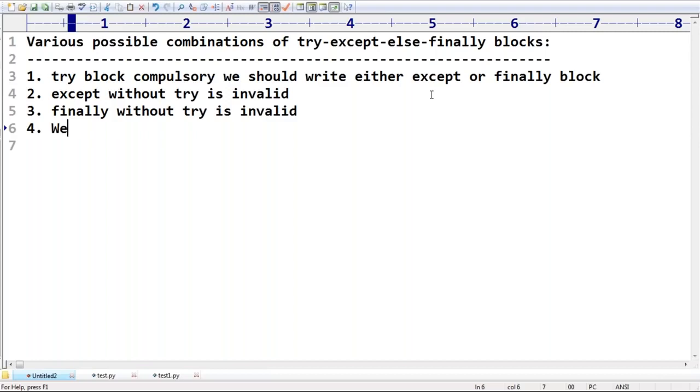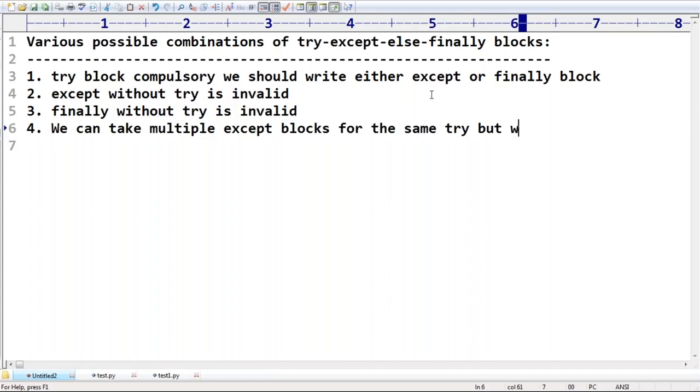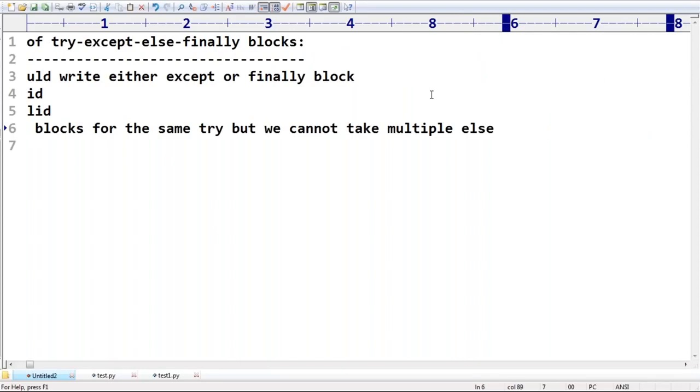So we can take multiple except blocks for the same try, but we can't take multiple else and finally blocks. Remember that.